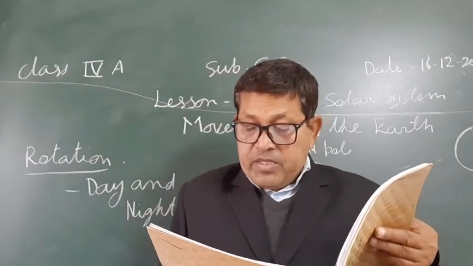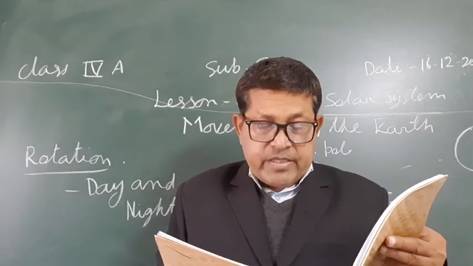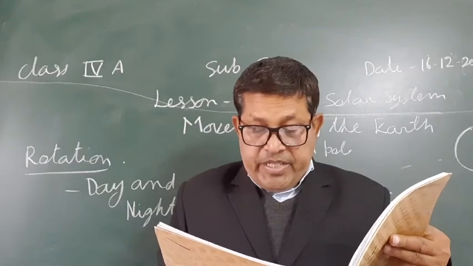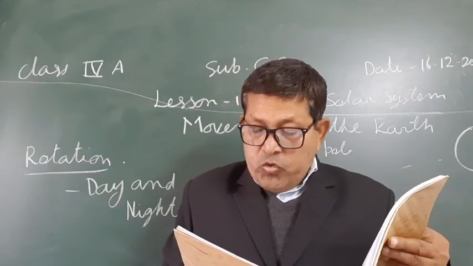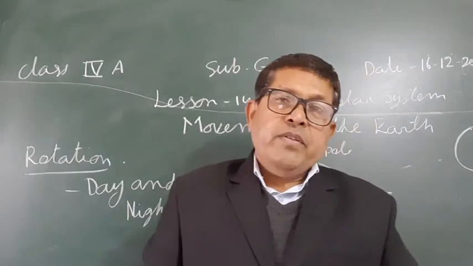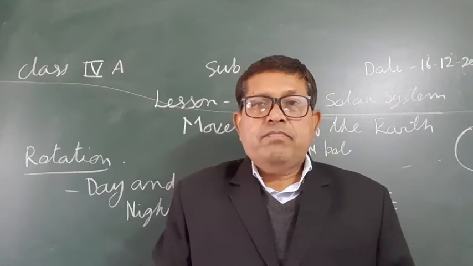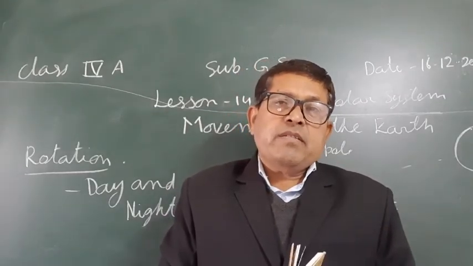When India comes before the sun and gets sunlight, USA remains beyond the reach of the sunlight. So when India has day, USA has night. In this way, day and night take place.